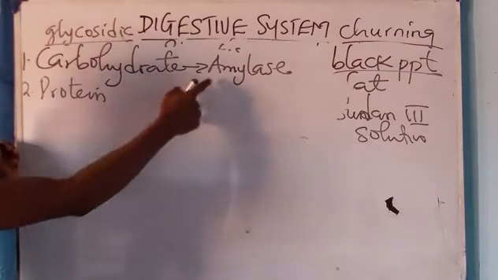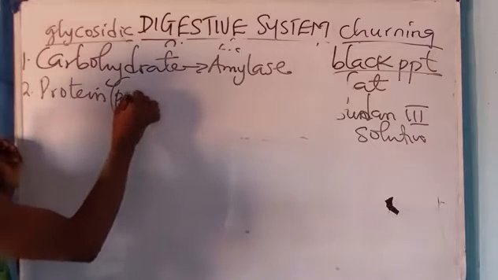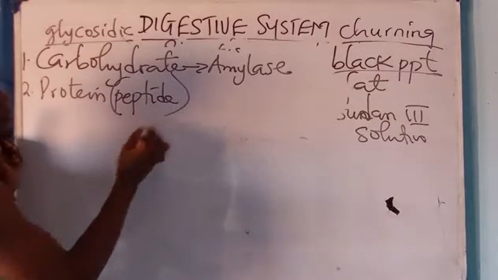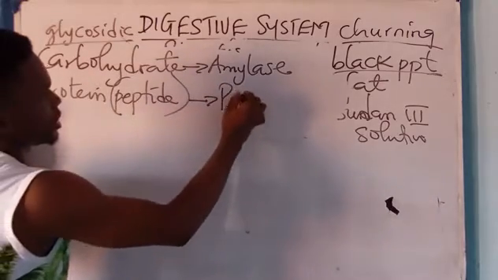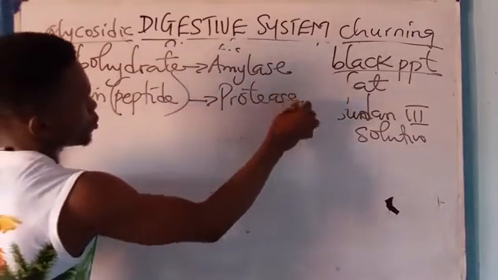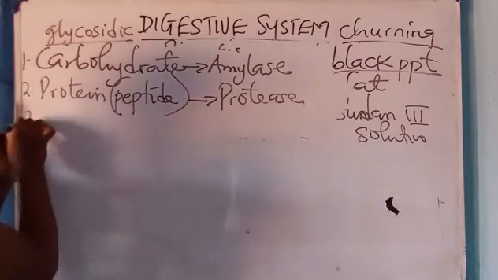Carbohydrate digestive enzyme is called what? Amylase. Now, the type of bond present in protein is called what? A peptide bond. Peptide bond is present in protein. Protein has its digestive enzyme to be what? Protease, which converts protein to what? Amino acid.